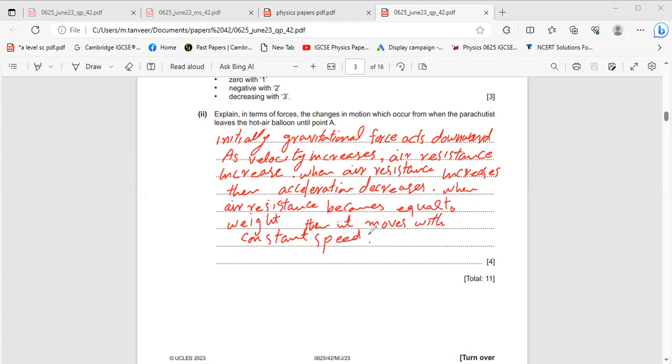Whenever an object is dropped from height, first of all, it will move under the action of gravity. When it moves under the action of gravity, then its speed starts increasing. When speed increases, then air resistance also increases. Weight is acting in downward direction, air resistance is acting in upward direction. So air resistance increases till weight and air resistance become equal. When weight and air resistance become equal, then the body will move with constant speed.